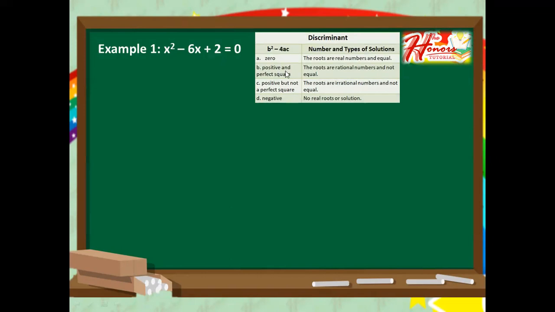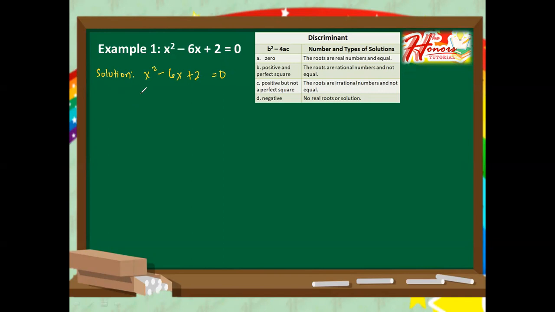So therefore, you can also choose the number of types and solutions. So let's solve. Let's write solution here. And then kindly copy the given. So that is x squared minus 6x plus 2 equals 0.